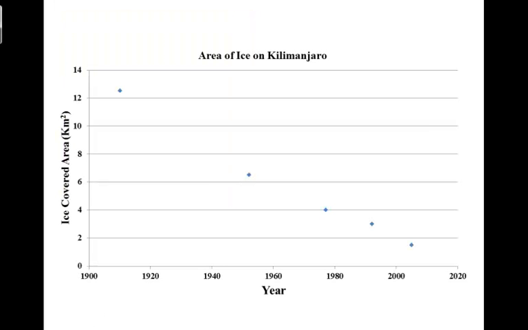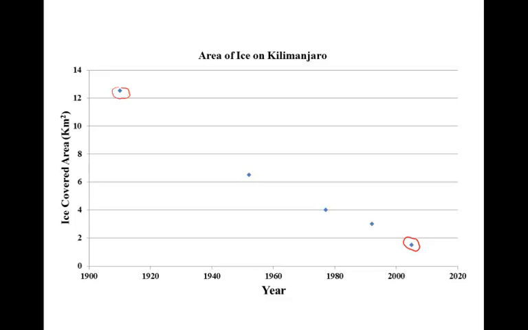This graph shows changes in glacier ice cover measured in square kilometers on Mount Kilimanjaro over the last 100 years. You can see in the early 1900s, there's about 12.5 square kilometers of ice cover on Mount Kilimanjaro. By the early 2000s, there was only about 1.5 square kilometers of ice cover on Mount Kilimanjaro.